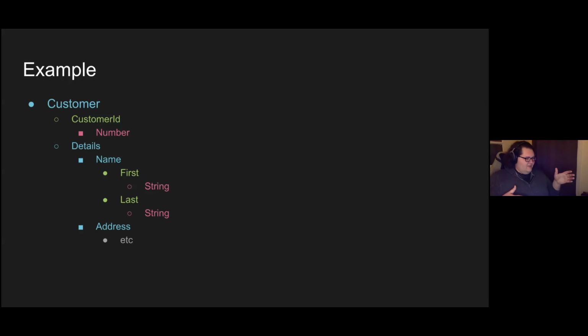And then our second one would be another class, details, and then we'd have a subclass there of name, with first and last as a thin wrapper around a string primitive, an address, etc., and just drill down with these classes acting as instance variables.